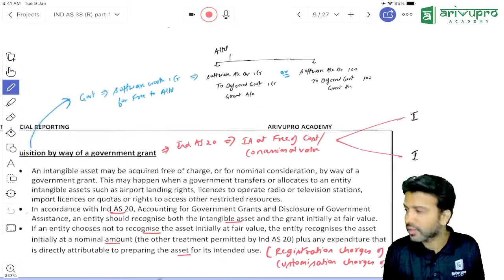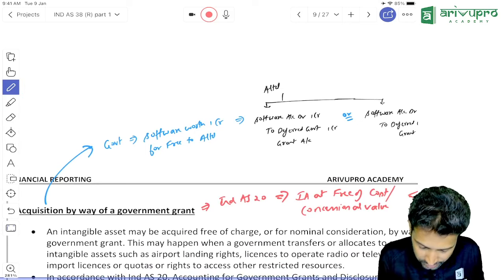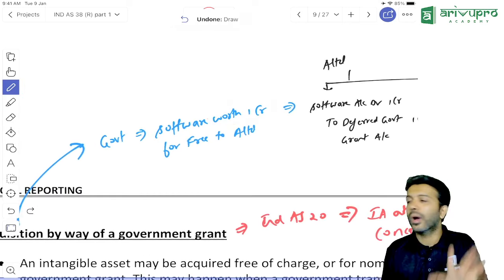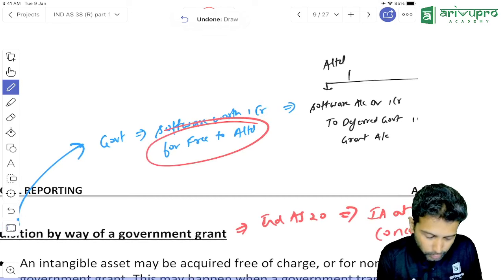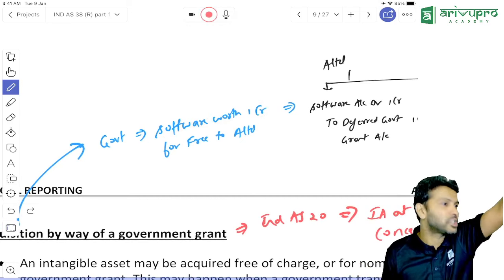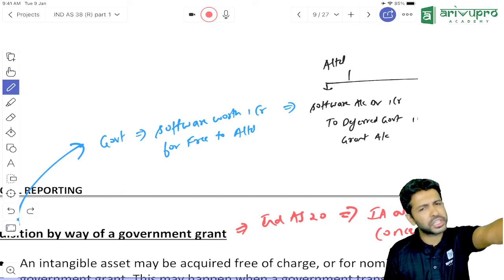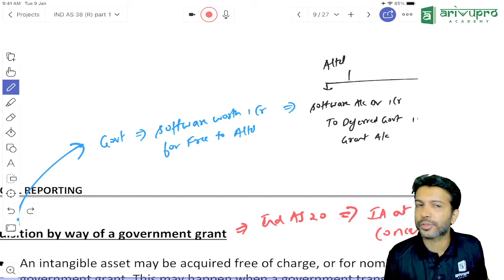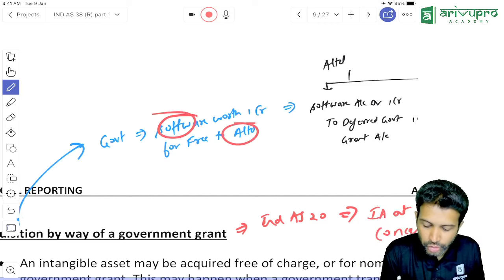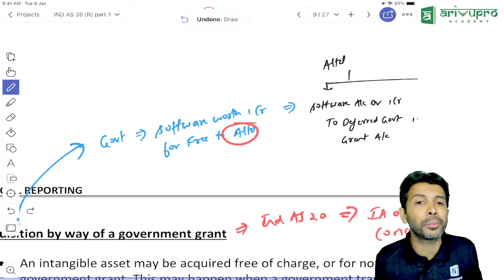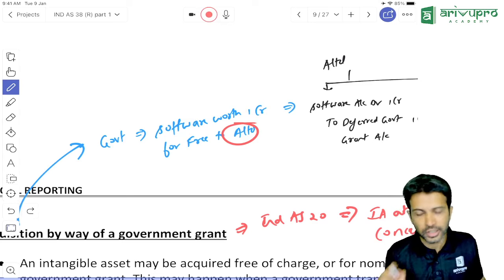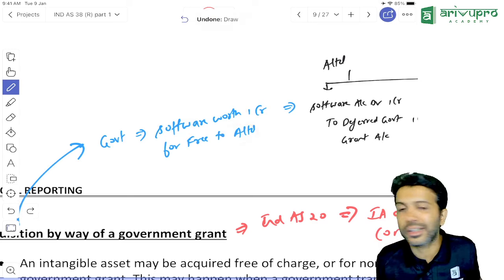Let us say, a software, I've just given a small example. So, one software is there whose market value is how much, sir? 1 crore. Government gave it for free to A Limited. Why? Even governments have some initiatives. If you fall under that initiative, you may get some such incentives from the government. So here what has happened? A Limited has received software worth 1 crore rupees from the government free of cost.